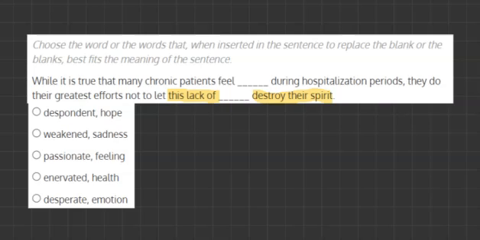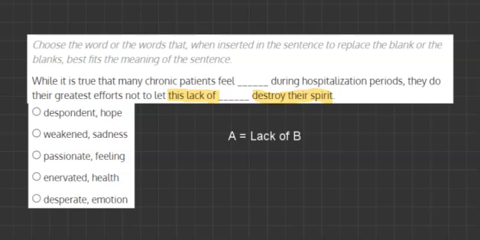Now the fact that it's saying this implies that it's already described previously, and when you go through the sentence enough, you'll realize that the second part, lack of blank, is actually describing the first blank. So if I said lack of food, the first word the patient feels is hungry. So let's write that in below. We're going to say A, or the first word, is equal to a lack of B, the second word.